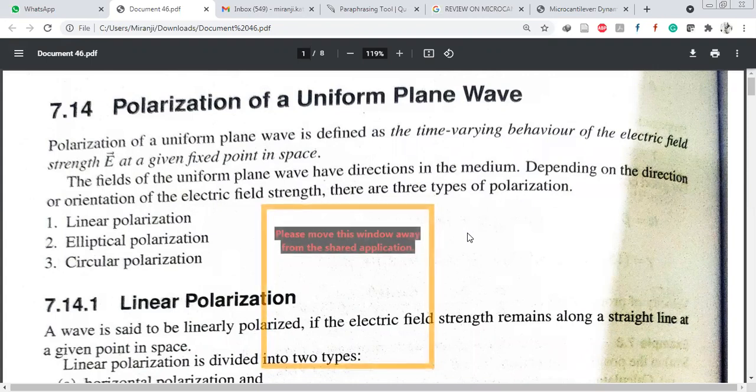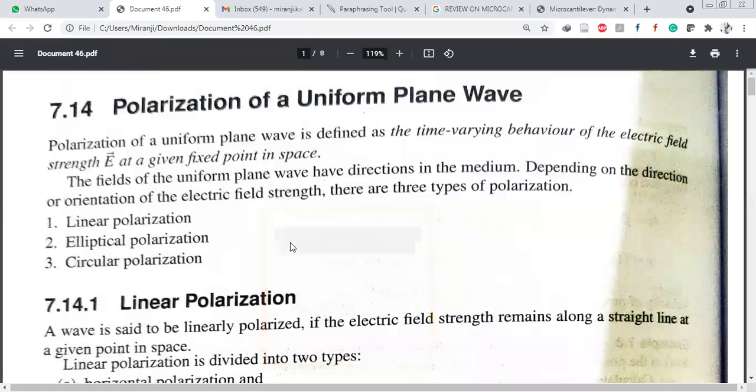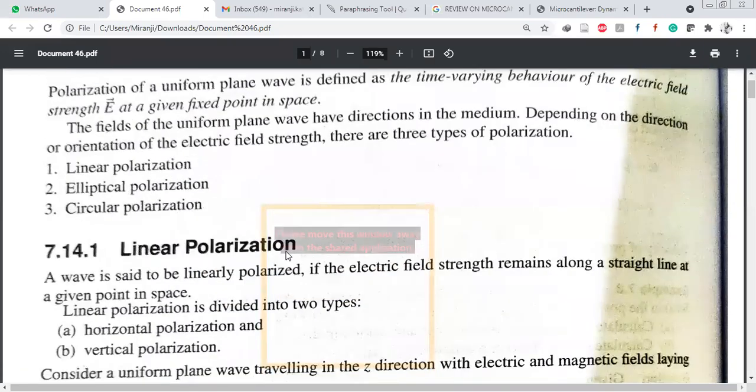Did you get it? What is meant by polarization? Polarization is simply the orientation of the electric vector at a fixed point in space. And this polarization is classified into three types depending upon the orientation of the electric vector and the uniform plane wave direction in the medium: linear polarization, elliptical polarization, circular polarization. In that, first we have to go through linear polarization.